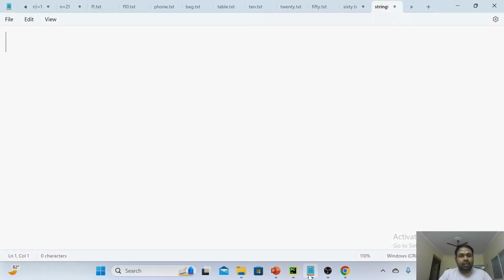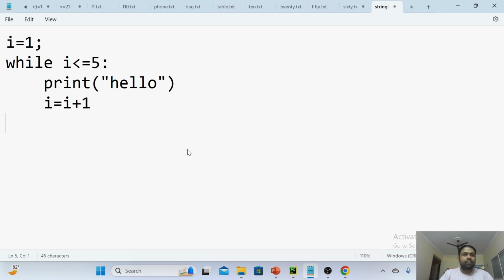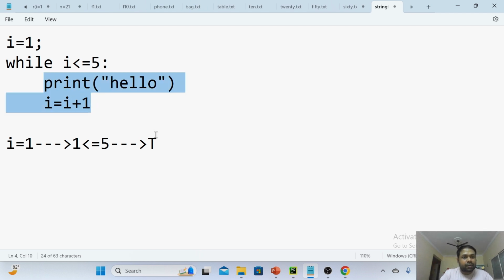So I am taking this to Notepad and explaining. What is the initial value I have given here? I equals 1, so let me write down I equals 1. From there, the control will come to this place, while. While I is less than or equal to 5, what is I now? 1. 1 is less than or equal to 5, the condition is true. As the condition is true, these two statements get executed.